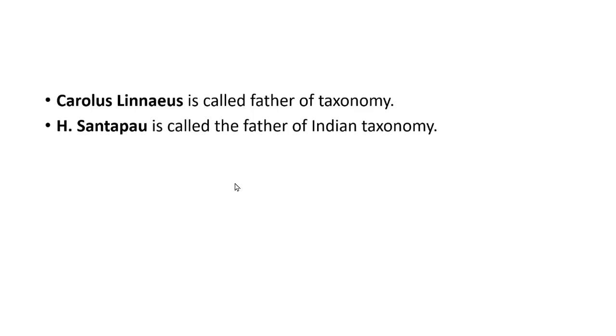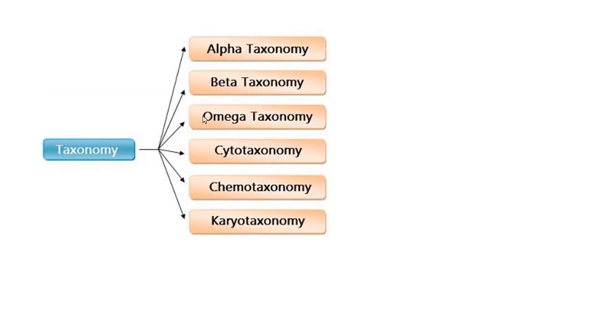Next we need to remember that Carolus Linnaeus is known as the father of taxonomy. This may be asked in the viva and MCQs of several exams. H. Santapau is the father of Indian taxonomy. Please remember these names, they are very often asked. Now, the most important part: taxonomy is divided into alpha taxonomy, beta taxonomy, omega taxonomy, cytotaxonomy, chemotaxonomy, and karyotaxonomy. We will study each of them in detail.